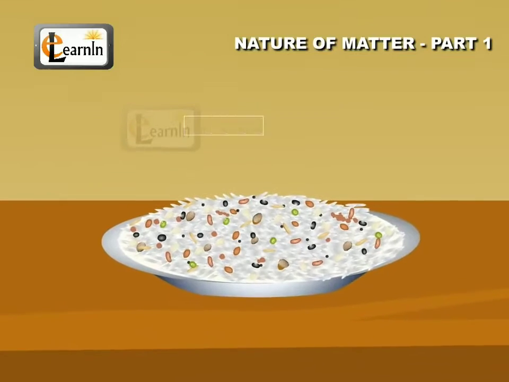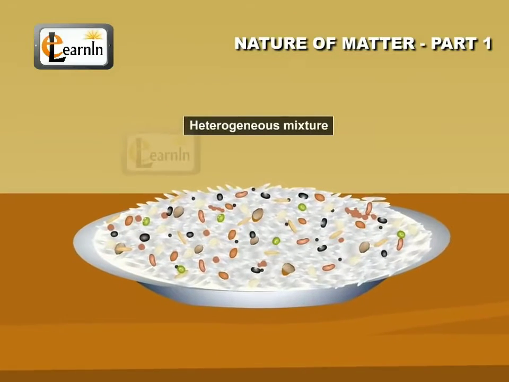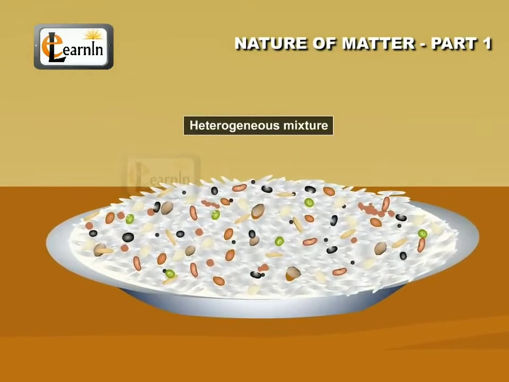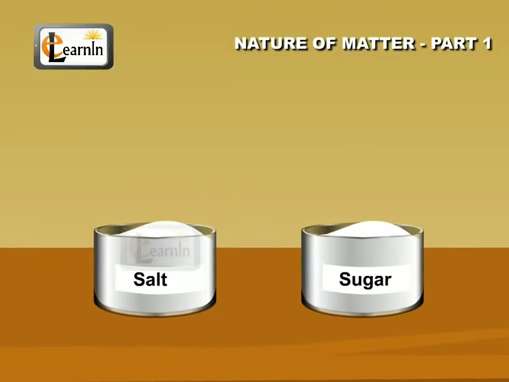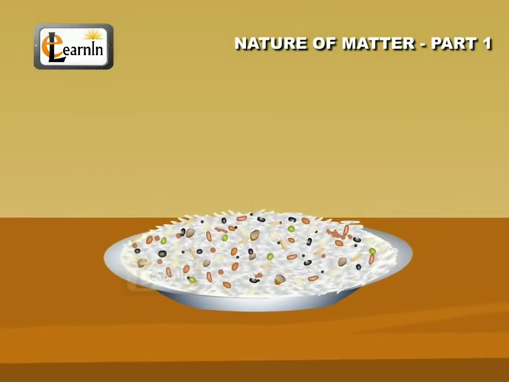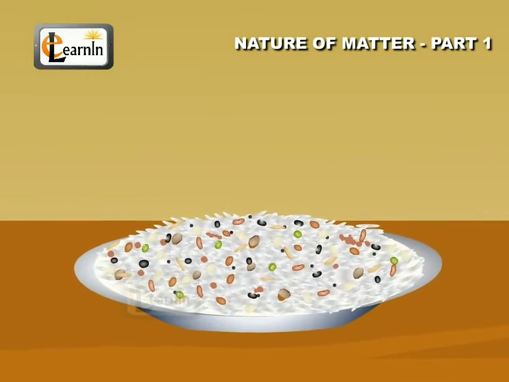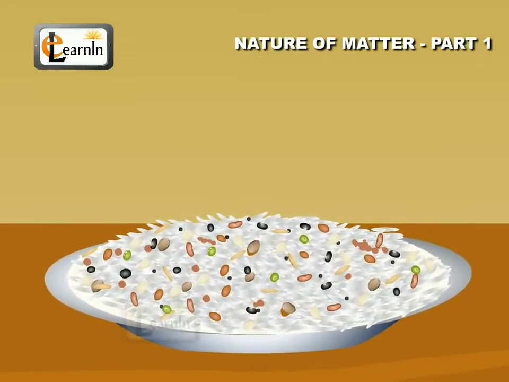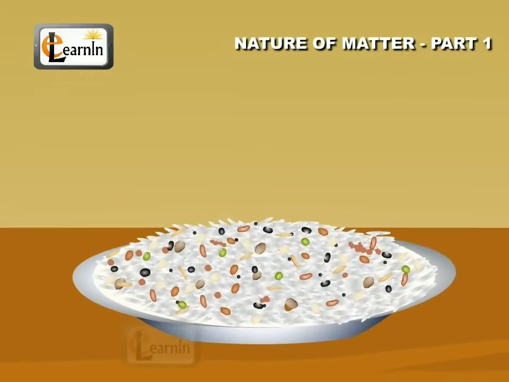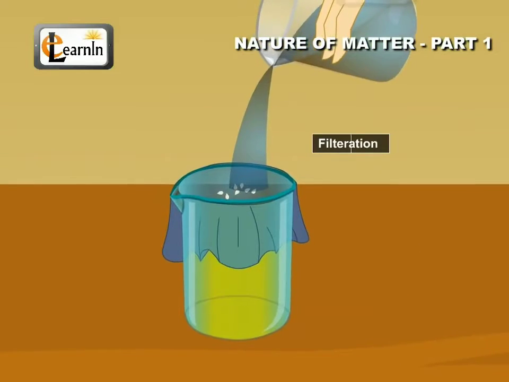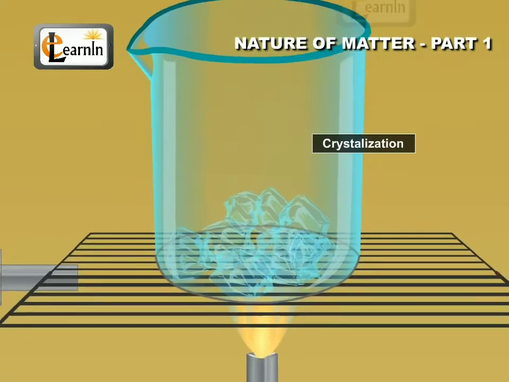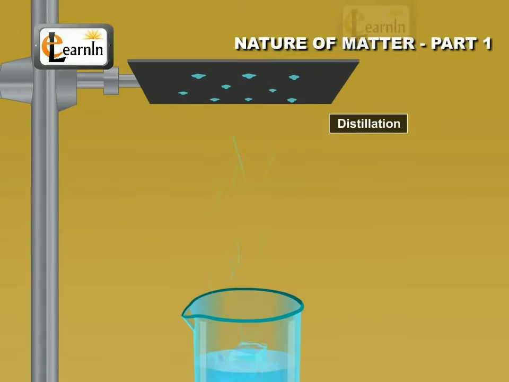On the other hand, in heterogeneous mixtures, the composition is not uniform throughout, and sometimes the different components can be observed. For example, the mixtures of salt and sugar, grains and pulses, along with some dirt pieces, are heterogeneous mixtures. It is worthwhile to mention that the components of a mixture can be separated by using physical methods such as simple hand-picking, filtration, crystallization, distillation, and others.